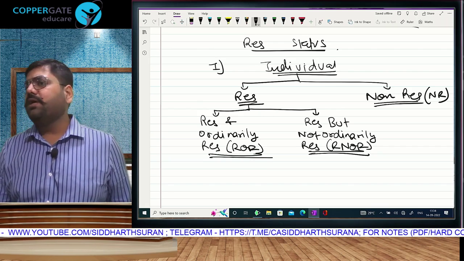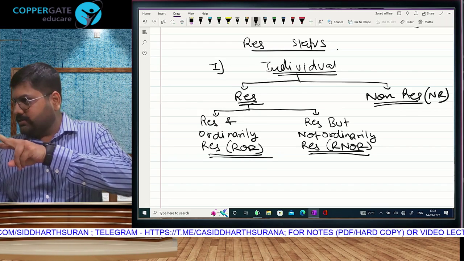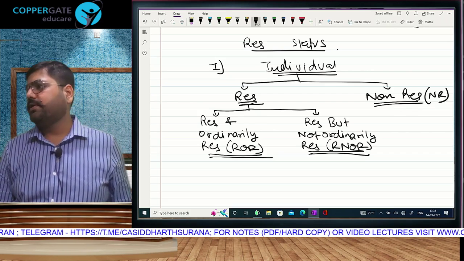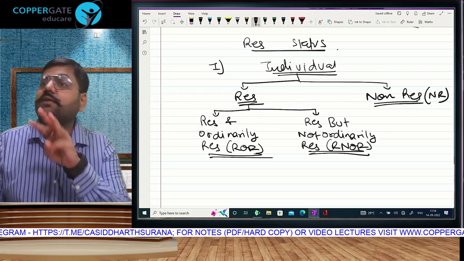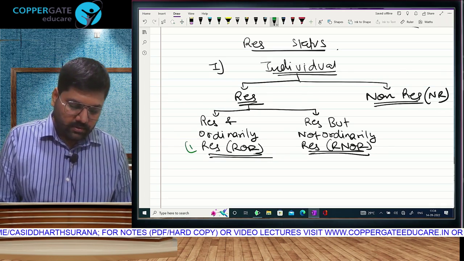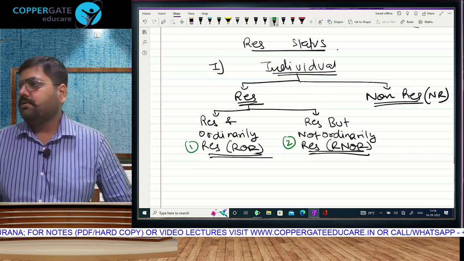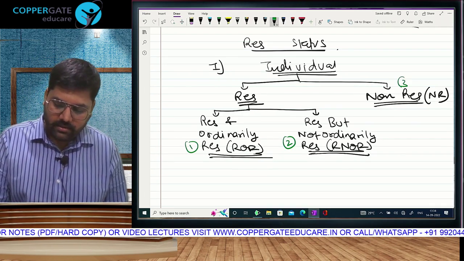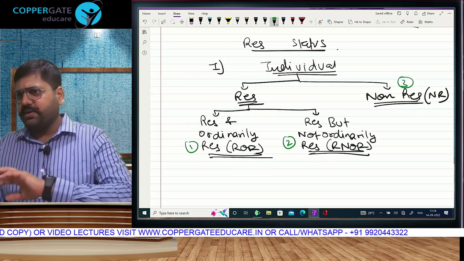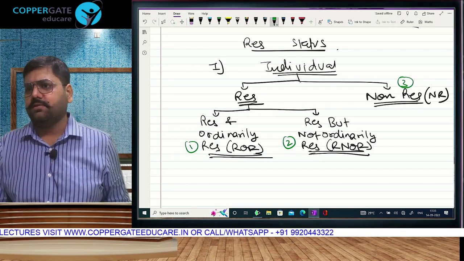So we are going to divide individuals into primarily two categories, but then the first category has a further classification into ordinary and not ordinary. So effectively it will be three categories. An individual can be: 1. Resident and ordinarily resident. 2. Resident but not ordinarily resident. 3. Non-resident. As we proceed further in the chapter, we will understand the difference between ROR, RNOR, NR. Right now we only know this much: resident, world income; non-resident, Indian income.